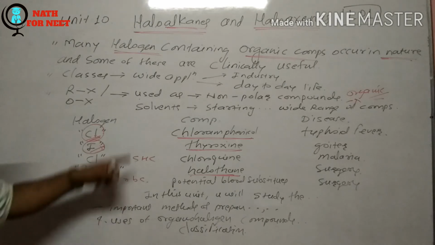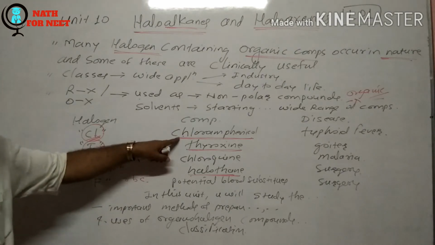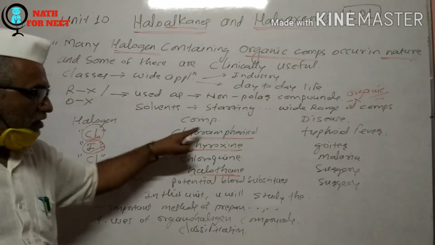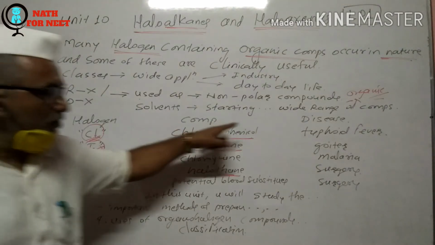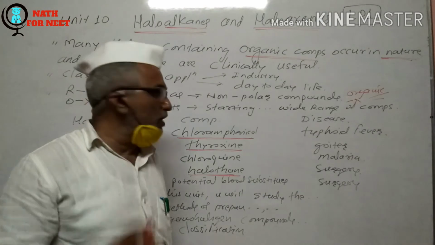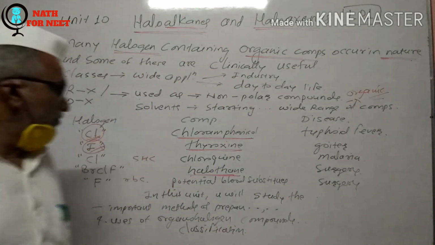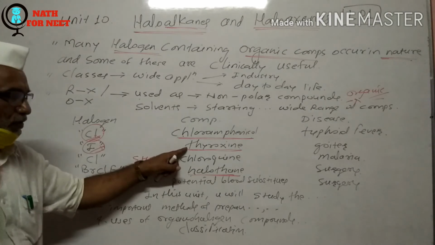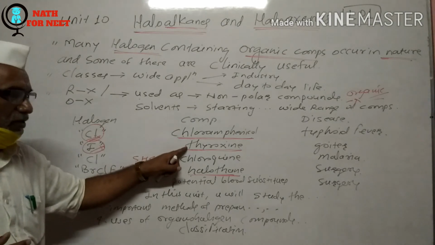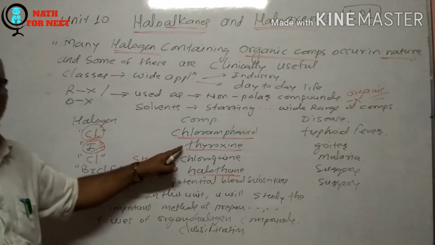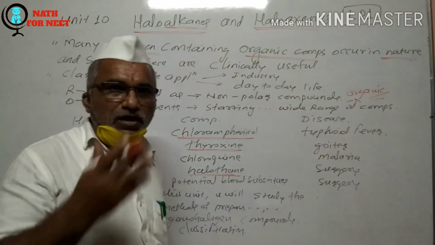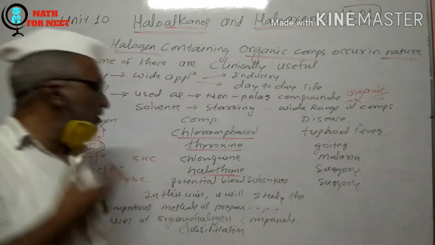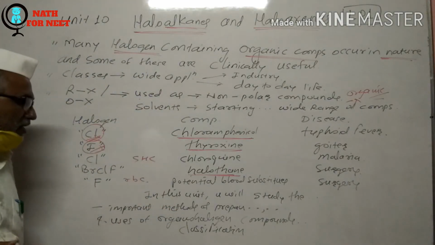So chloramphenicol is the chlorine containing antibiotic produced by microorganisms and used in the treatment of typhoid fever. Then this is the iodine containing hormone produced in our body, the metabolic hormone. The deficiency of this hormone can cause simple goiter, the excessive growth of the thyroid gland in the neck region.